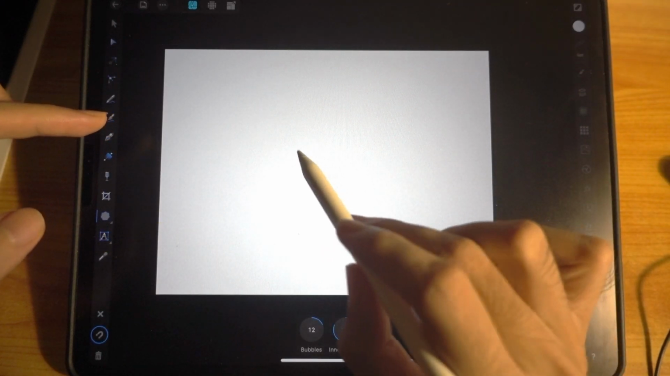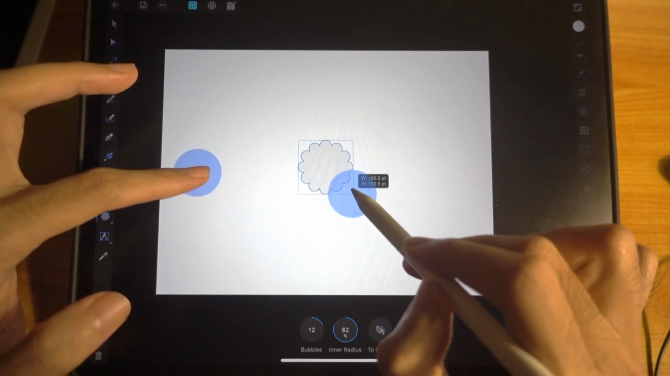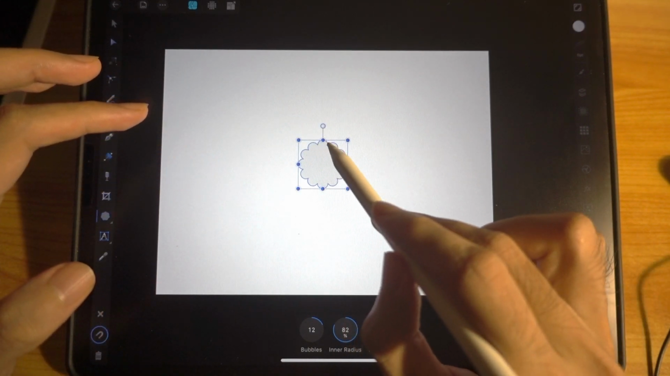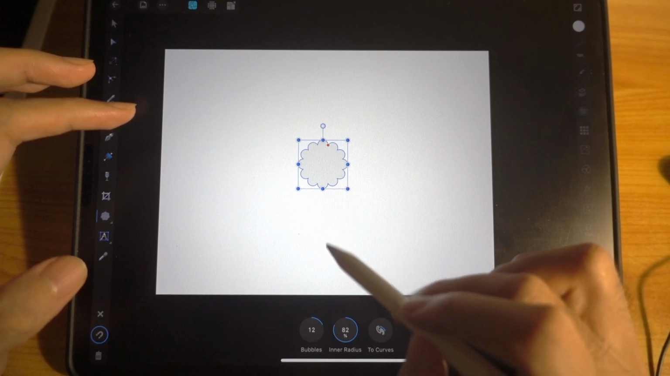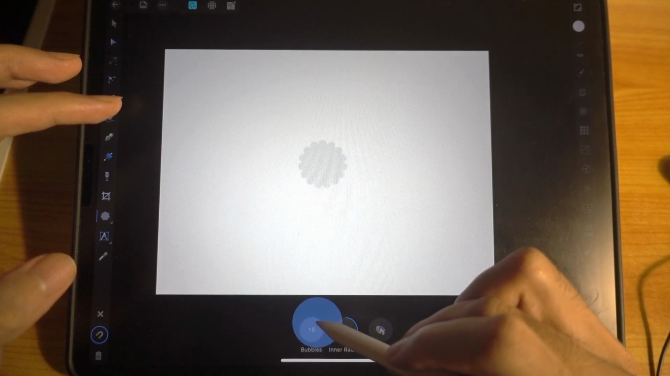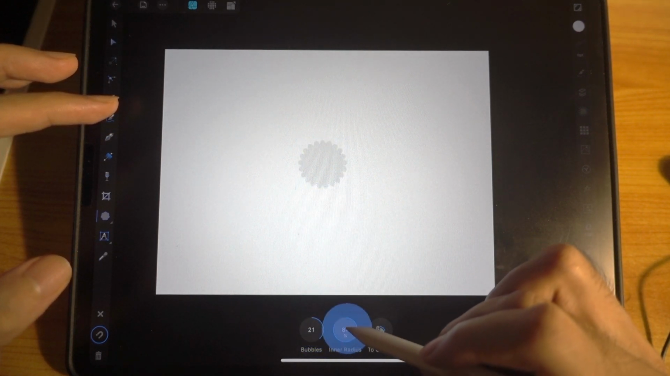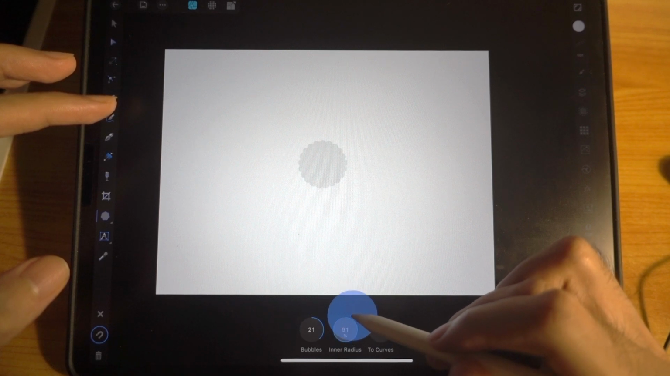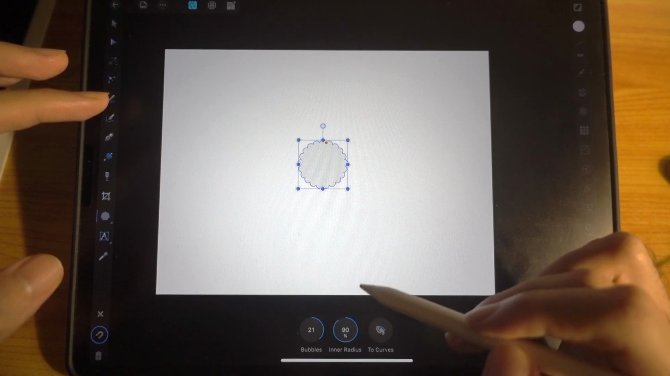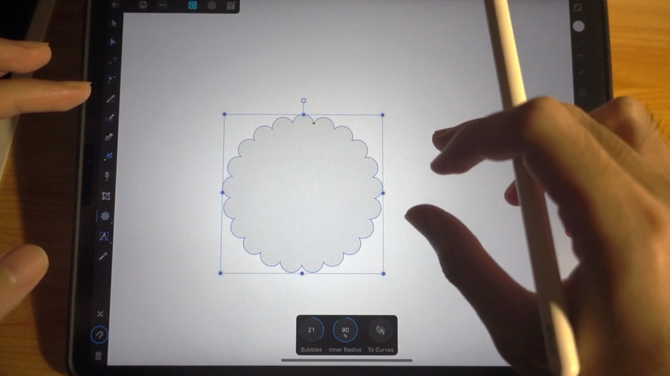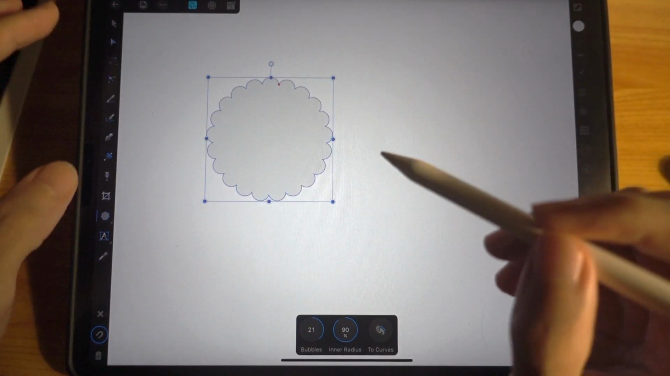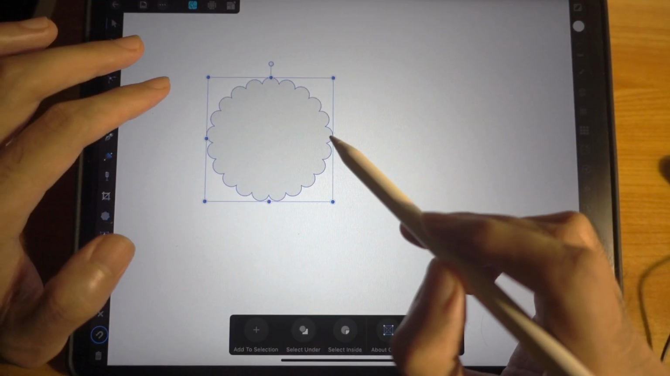So the cloud is like this. Looks cloudy, right? There are lots of bubbles at the outer rim here. So I want you to increase the amount of bubbles, and then for the inner radius, set it to about 90. Alright, so we get this. Cool? Great. So now I need you to duplicate this.